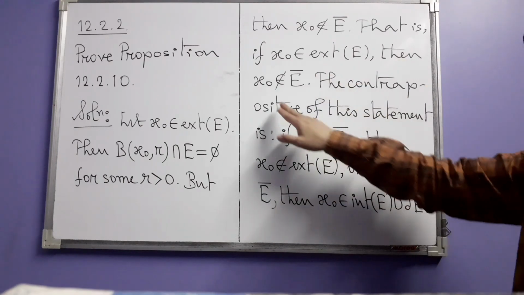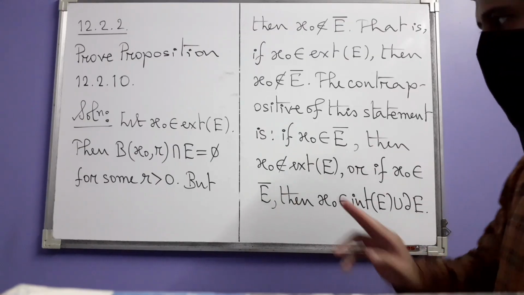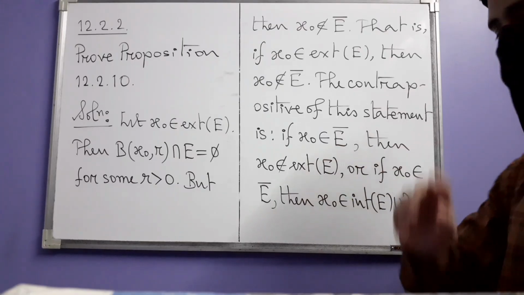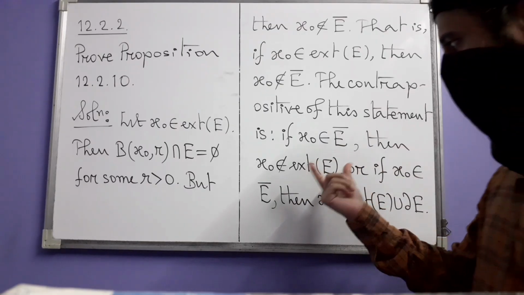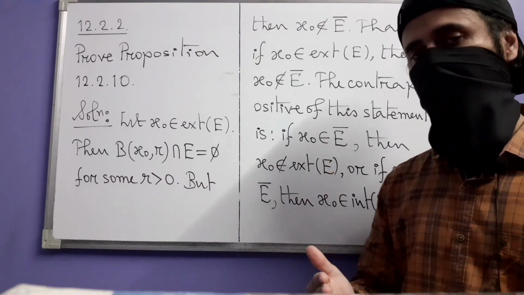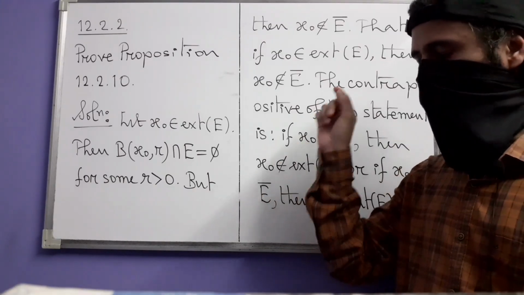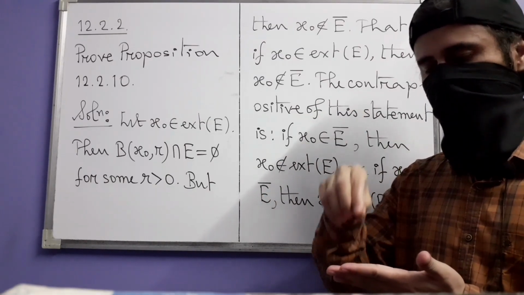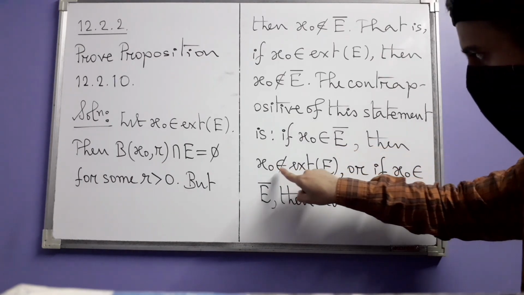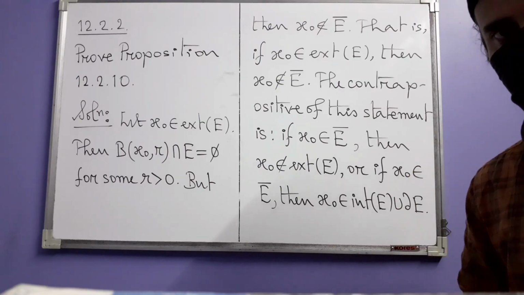The contrapositive is that if x0 is in E bar, in the closure, then x0 will not be in the exterior. But what is the exterior of E? It is the complement of the union of interior and boundary. That is because any point in your space is either an interior point or an exterior point or a boundary point. So this means that if x0 is not an exterior point, then it is either an interior point or a boundary point.